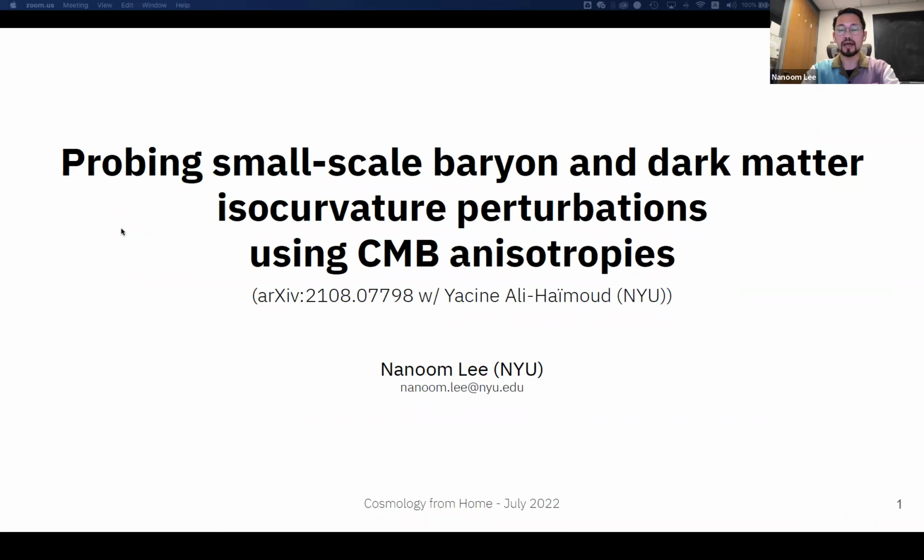As one of the parallel talks of Cosmology from Home 2022, I'm going to present one of my works with Yasin, in which we try to probe small-scale baryon and dark matter isocurvature perturbations using CMB anisotropies. Here, by small scale, I'm referring to scales smaller than one megaparsec.